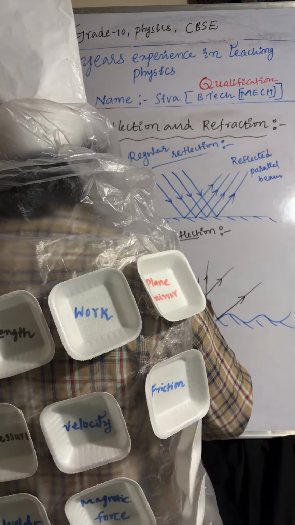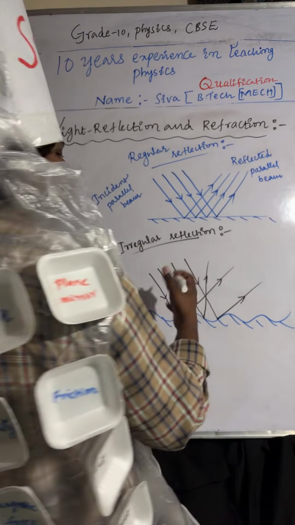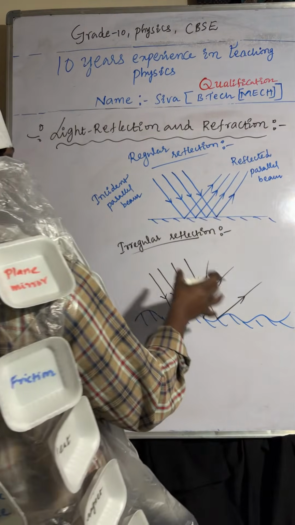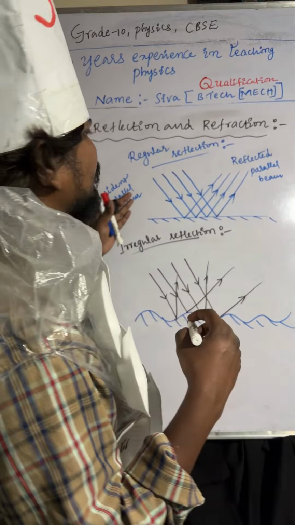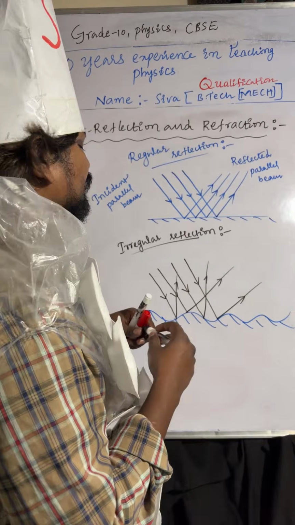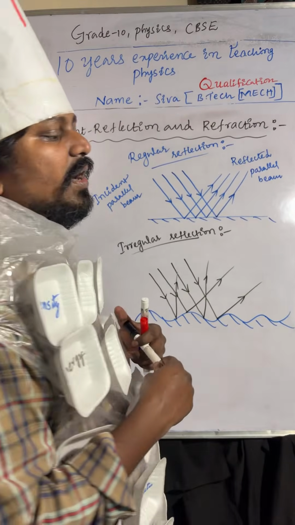Understood or not? Like this. So these reflected light rays are moving in different directions. So, regular reflection and irregular reflection. Regular reflection takes place on a plane mirror, whereas irregular reflection takes place on a rough surface. Best example, a wall I can say.